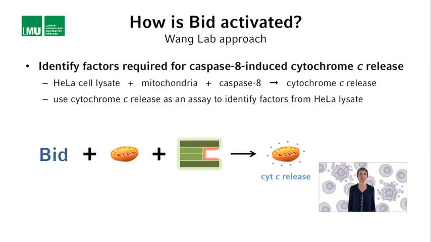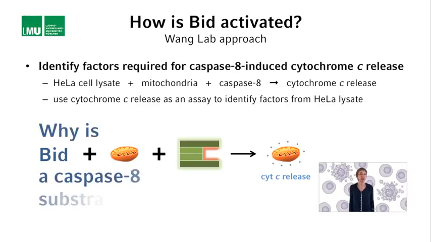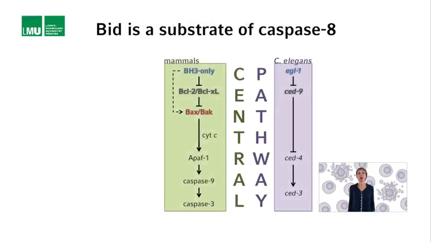BID. Now back to the question, why is BID a caspase 8 substrate? What is the relevance of caspase 8 dependent BID cleavage in apoptosis? We have so far talked about the central apoptosis pathway that exists in worms and mammals, and that is also referred to as the intrinsic or mitochondrial pathway.